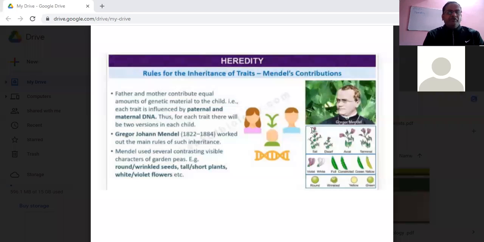For example, we don't want to conduct genetics experiments on elephants, because we know that the reproduction rate of the elephant is very low. If we experiment with it, we have to wait a number of years to get our observations and the inference from the observation. So we prefer to use organisms which produce a number of offspring within a short period of time.